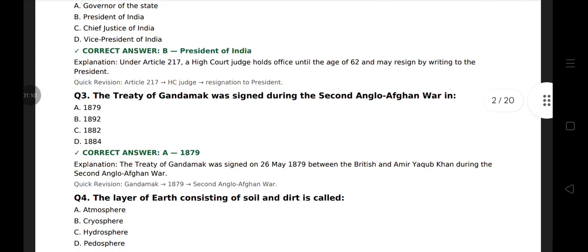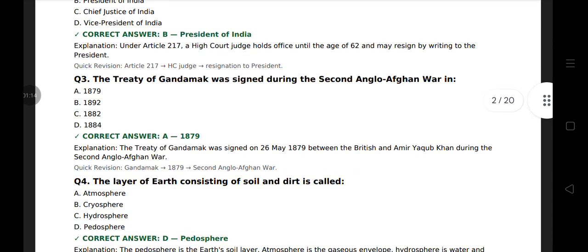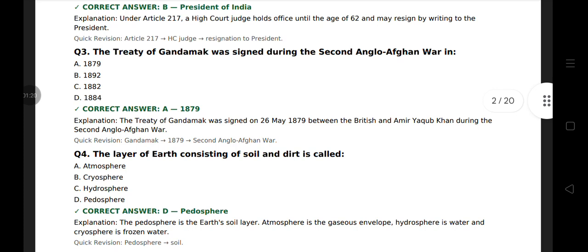Question 3. The Treaty of Gundamuk was signed during the Second Anglo-Afghan War in 1879 between the British and Amir Yaqub Khan.